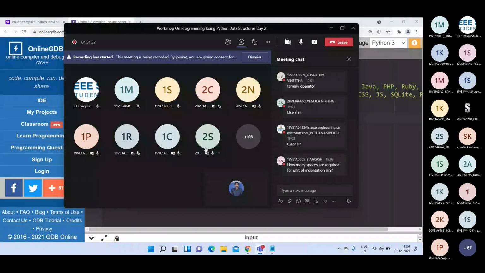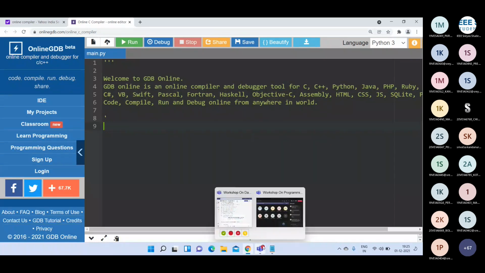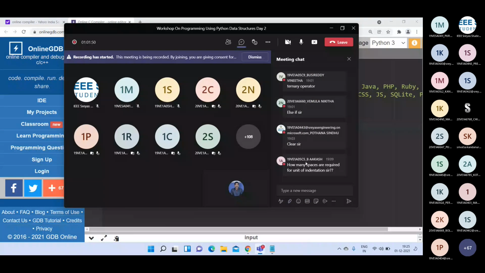For writing Python programs, we always use Python IDLE, or we can use a Python editor, or an online editor like this. You can use Notepad++. If you use any editor, the indentation will automatically come. We need not bother about the indentation, but mostly it is one tab space.